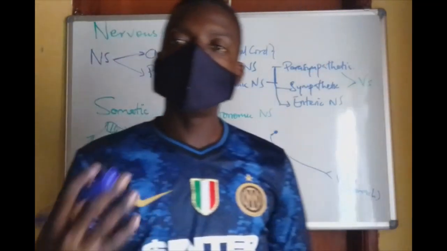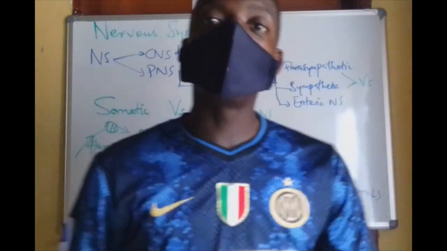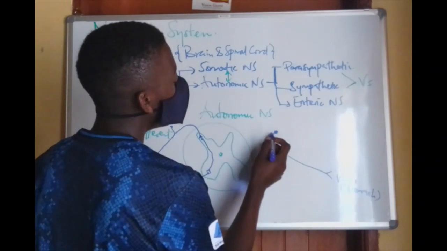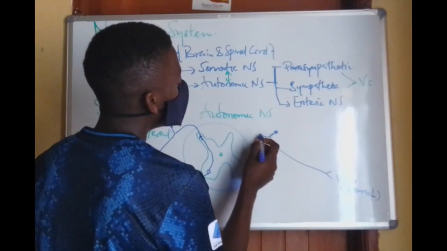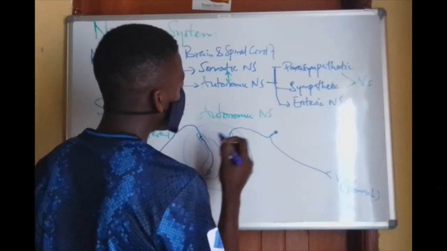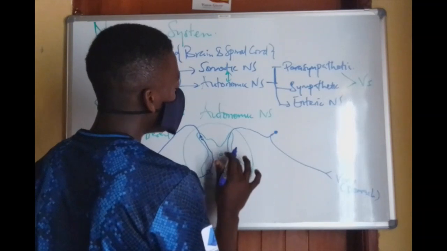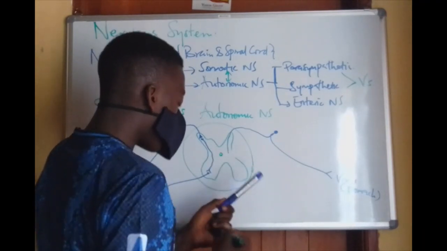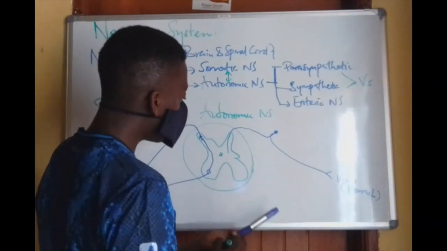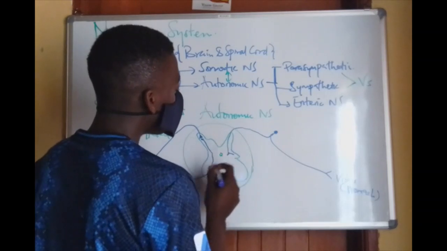Recall we had bipolar, pseudo-unipolar, unipolar, multipolar, there are many. So this one is a pseudo-unipolar neuron, and it will travel and synapse somewhere here. This part where it synapses is a little bit enlarged. It's called the intermediolateral horn. It forms a synapse here.